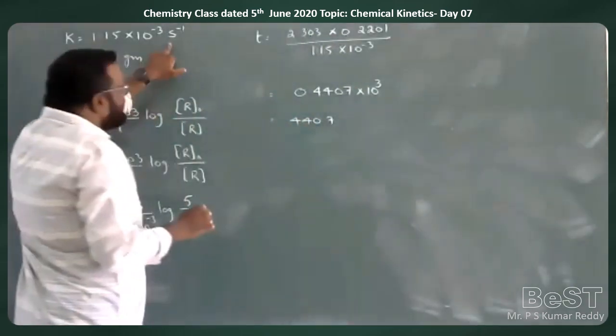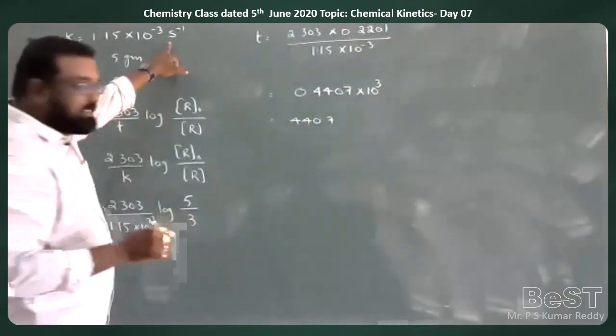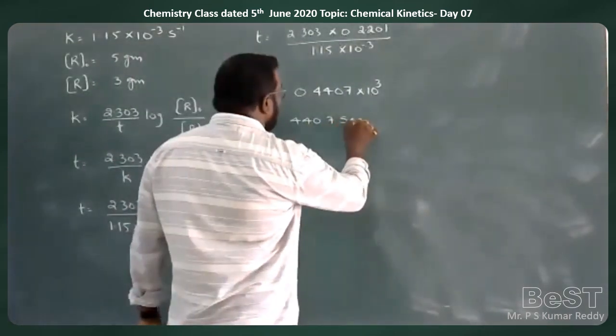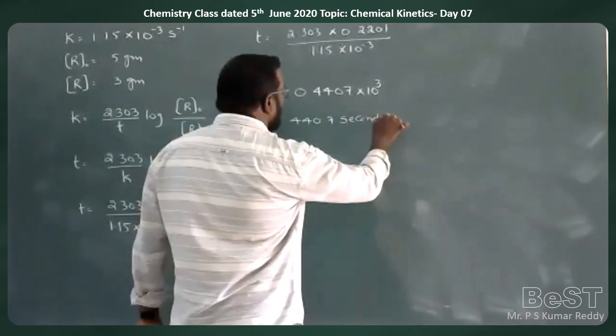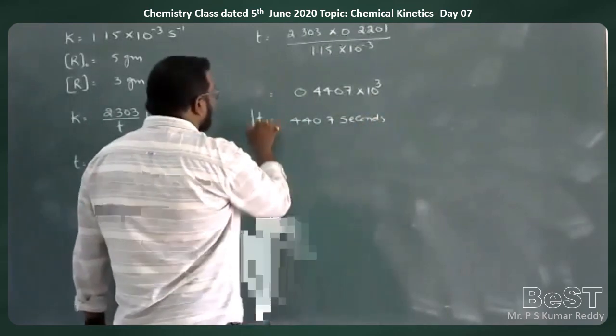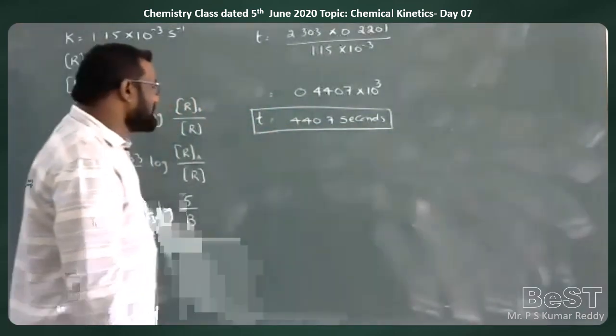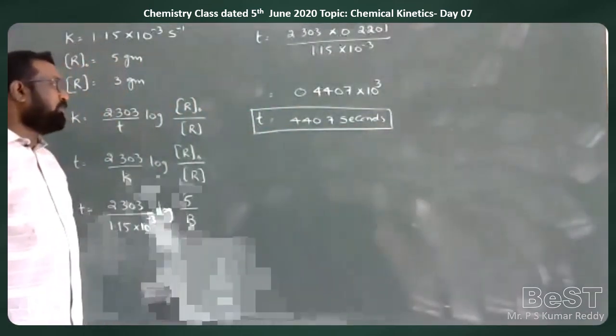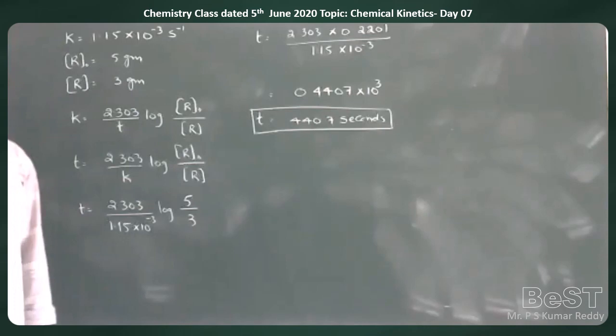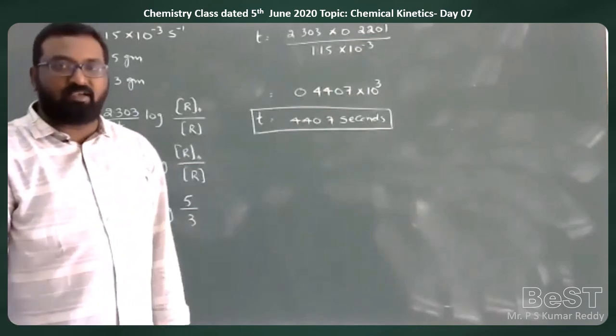Since here the units are given as seconds inverse, the answer is in seconds. So therefore, the time taken to convert from 5 grams to 3 grams is 440.7 seconds.